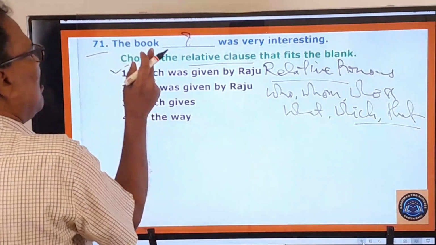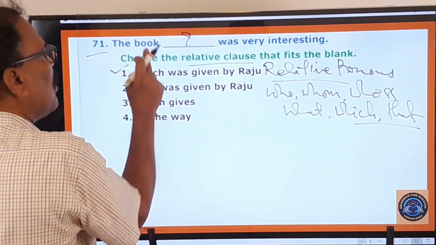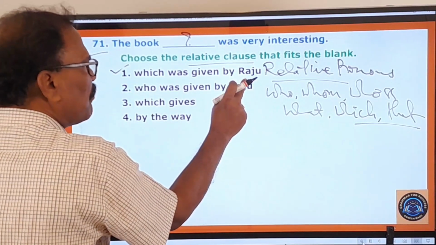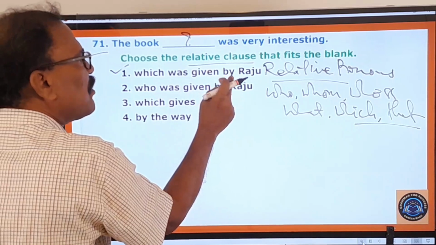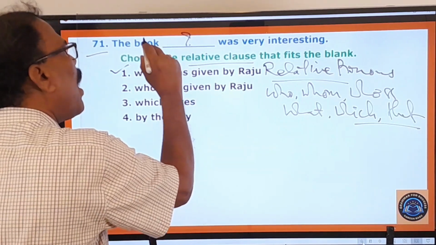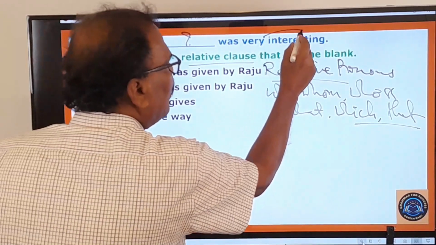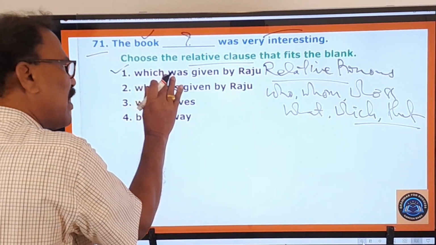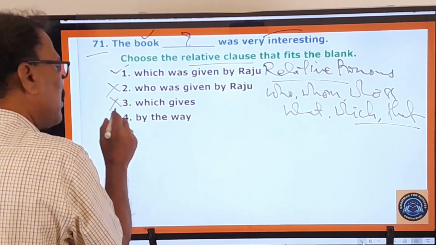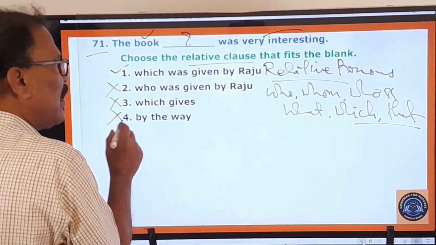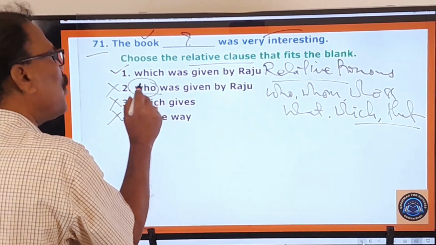Here you look at the sentence: the book which was given by Raju. Raju చేత ఇవ్వబడిన ఆ పుస్తకము was very interesting. So here the very first one is the right one, second one is wrong, third one is wrong, fourth one is wrong. The second one is wrong because here who is used.